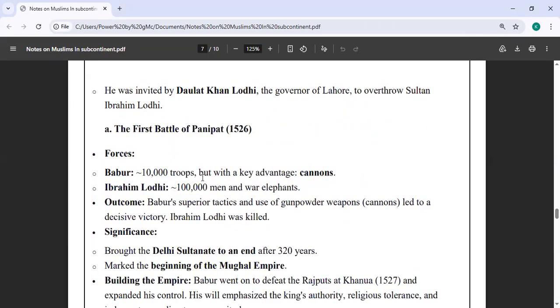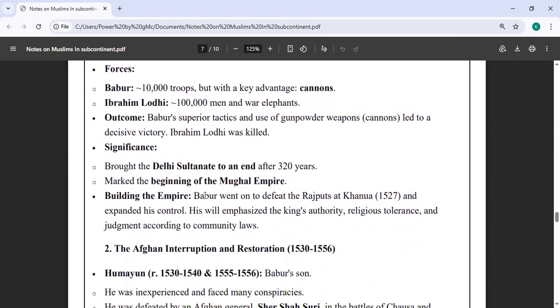Forces: Babur had 10,000 troops, but a key advantage he had was the cannons at that time. Ibrahim Lodi had 1 lakh men and war elephants. The outcome was that Babur's superior tactics and use of gunpowder weapons such as cannons led to a decisive victory. Ibrahim Lodi was killed. The significance was that it brought the end to the Delhi Sultanate after 320 years and started the beginning of the Mughal Empire.